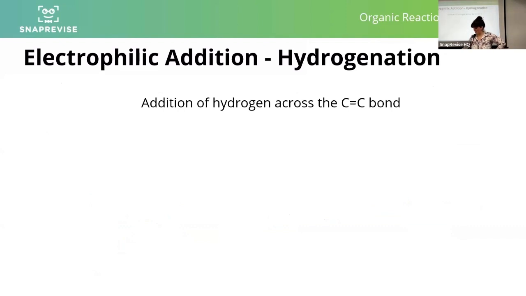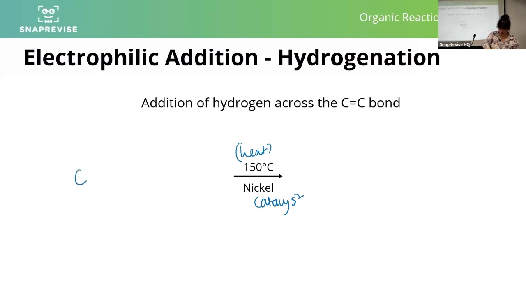Let's be a little bit more specific here, with hydrogenation. What's hydrogenation? Hydrogenation is adding hydrogen across a carbon-carbon double bond. What are the reagents and conditions needed for hydrogenation? Well, obviously, we're going to need hydrogen because you have to have the hydrogen you're adding, but also you need heat and a nickel catalyst. And that is a catalyst. So again, I'm going to just do a super quick example because we are low on time.